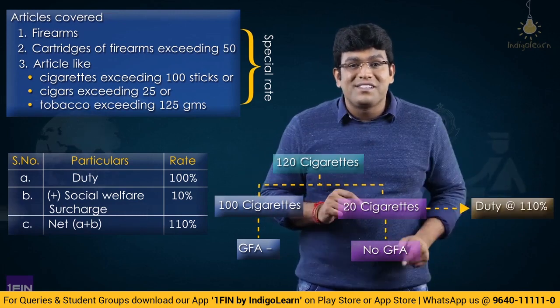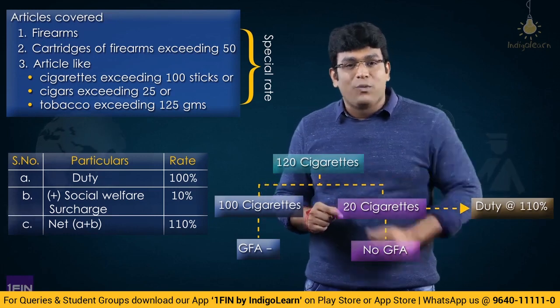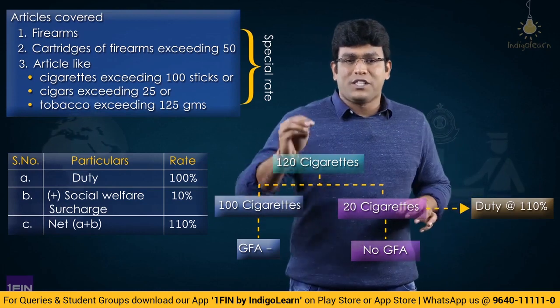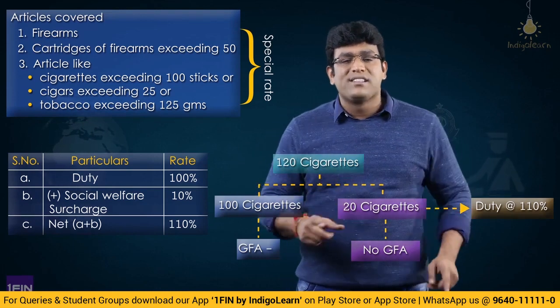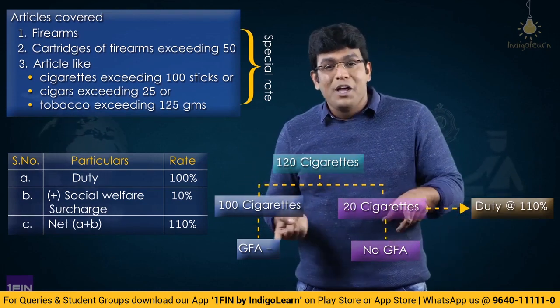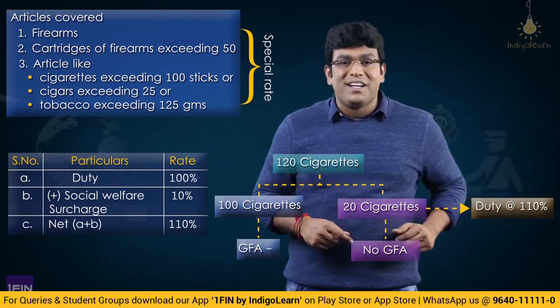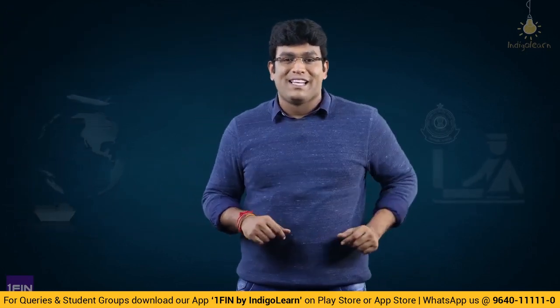Very, very dangerous, because they are covered in Annexure 1, and Annexure 1 has 6 points. In those 6 points, for the first 3 points, the rate of duty is 100% plus social welfare surcharge of 10%, effectively 110%. Friends, to give you more clarity on this 110% rate, let me give a wonderful example, sir.